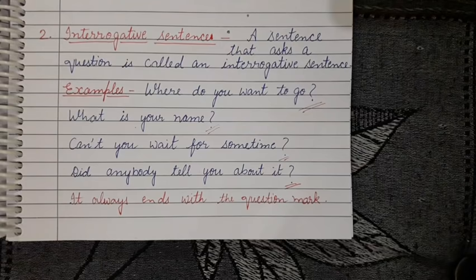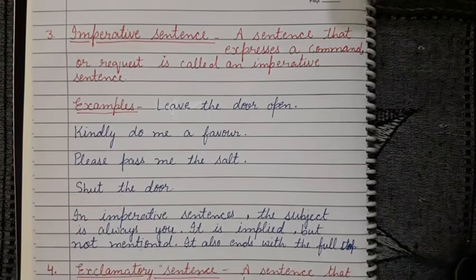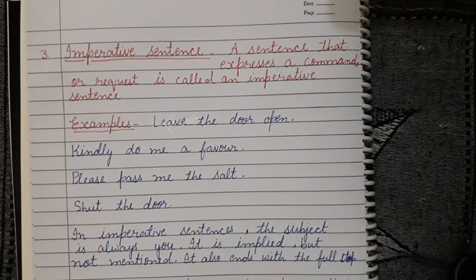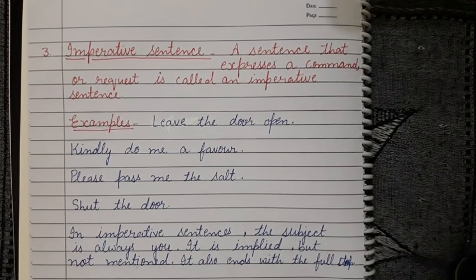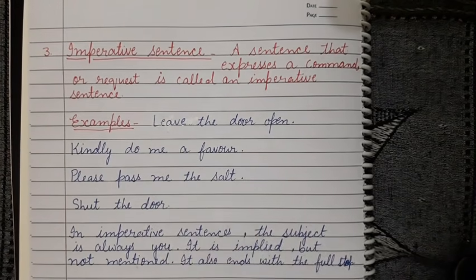So come to the next, imperative sentence. The third one is imperative sentence.